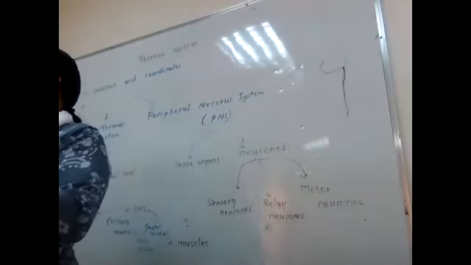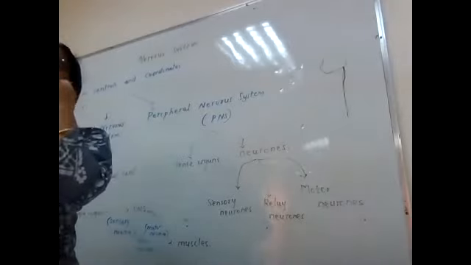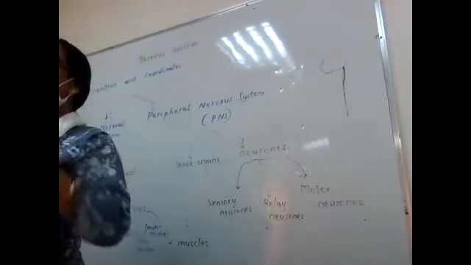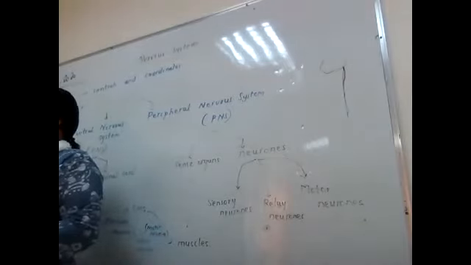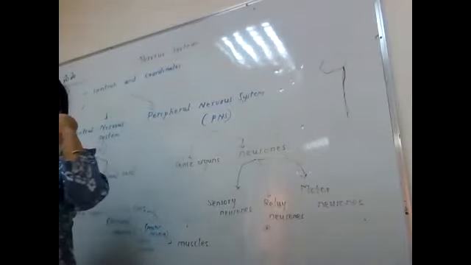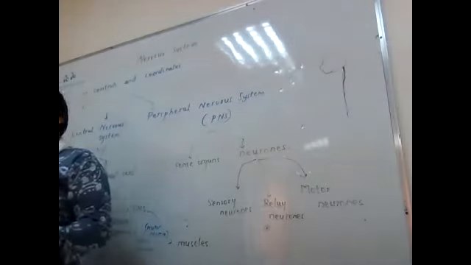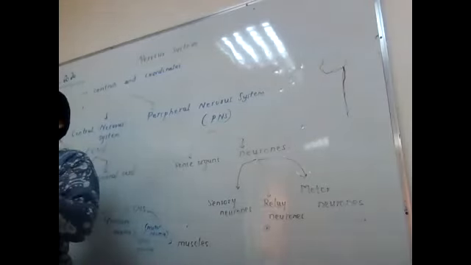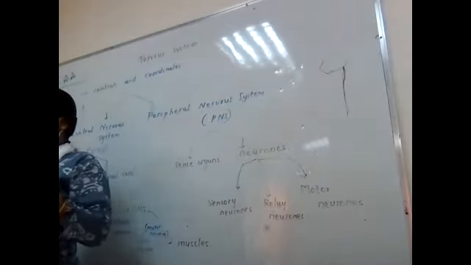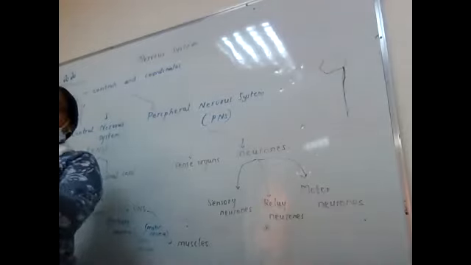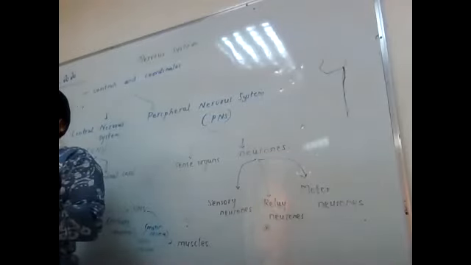So many receptors are there. What kind of receptors can you see in the eyes? Light receptors. What kind of receptors in the ears? Sound receptors. And the nose and tongue contain chemical receptors, like smell receptors, and the other receptors are present all over the body. Got it?